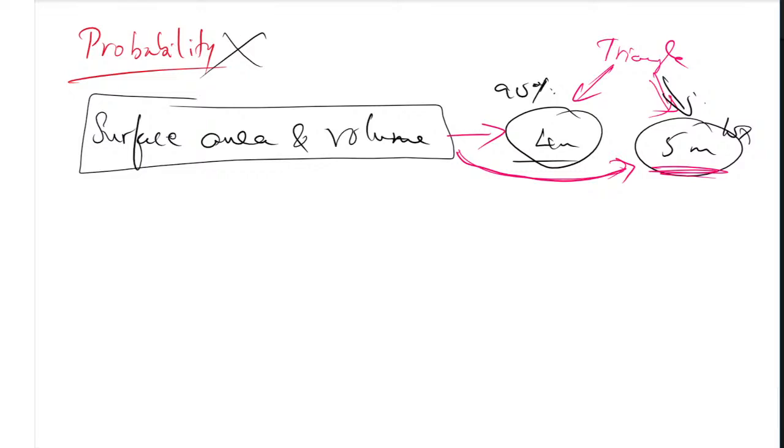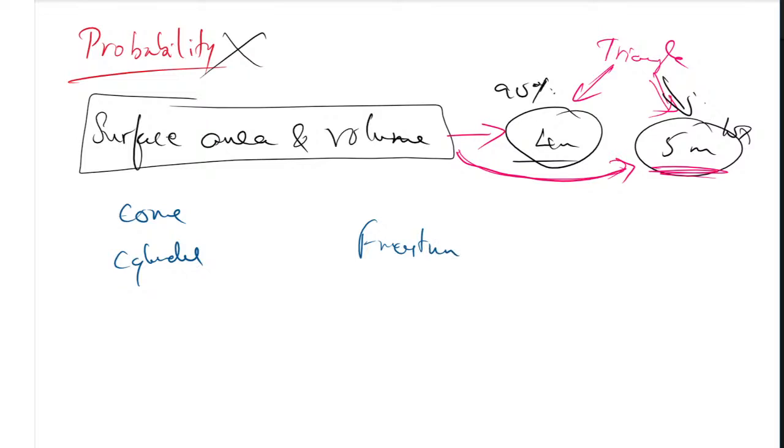Surface area and volume, very importantly, you have to remember. In this lesson you have several things: surface area and volume of the cone, then the cylinder, and the next one is the frustum.